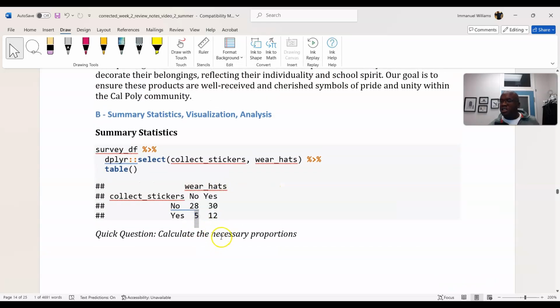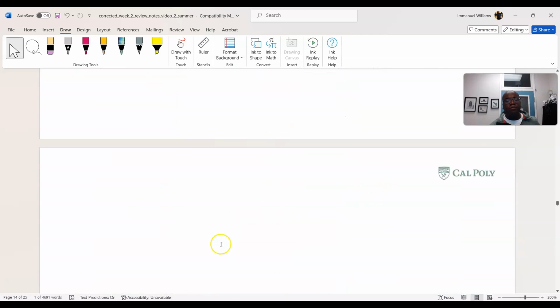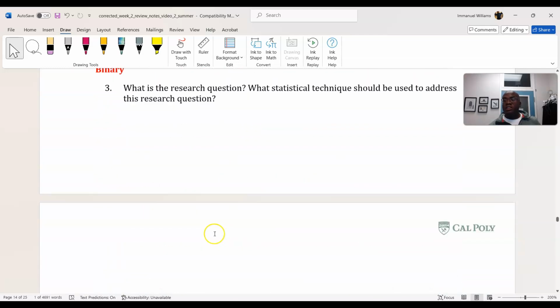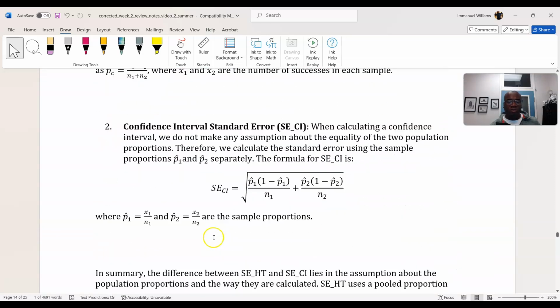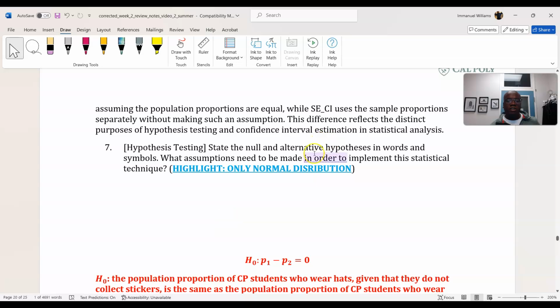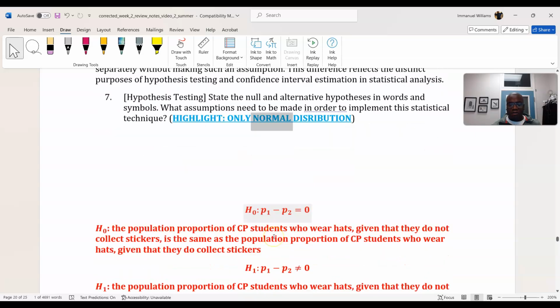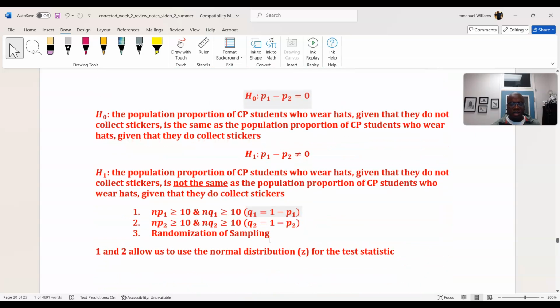So therefore, you would still continue the test, but be wary of your results. Because we're doing proportions, we would utilize the z distribution. This is the first time I'm mentioning the z distribution. The normal distribution, normal and z are the same. We'll use this distribution to figure out the likelihood of our test statistic. Keep that in the back of your mind. We're always going to use a normal distribution.